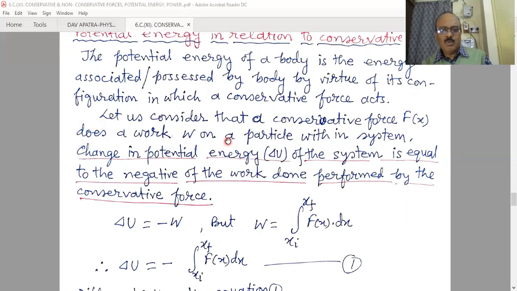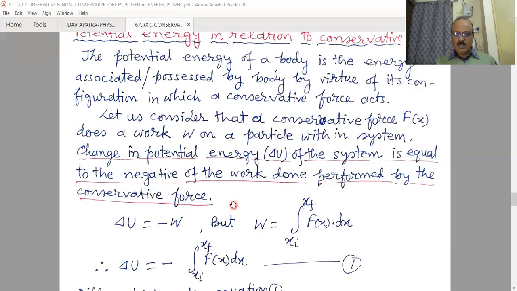Let us consider a conservative force Fx, a function of the x variable, that does a work W on a particle within a system. The change in the potential energy delta U of the system is equal to the negative of the work done by the conservative force. Already we have stated it. This statement is very, very important.